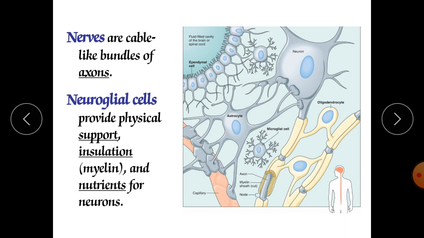So we have 6 types of neuroglia or glial cells available in our brain. Out of them, 4 occur in our central nervous system, the CNS, whereas 2 occur in our peripheral nervous system, the PNS. 4 are in CNS, 2 are in PNS. Now, out of those 4, we have various names. For example, the first is called astrocytes.